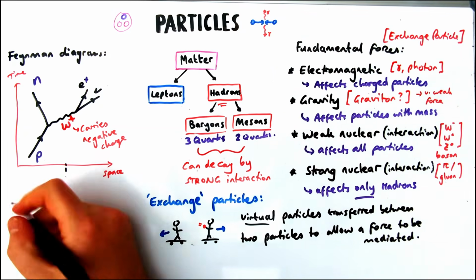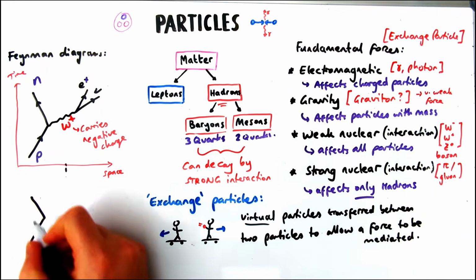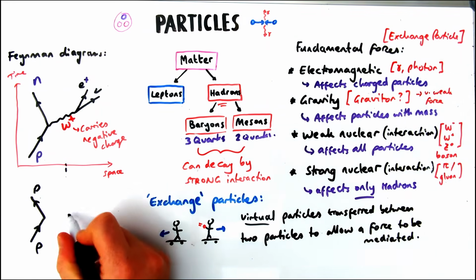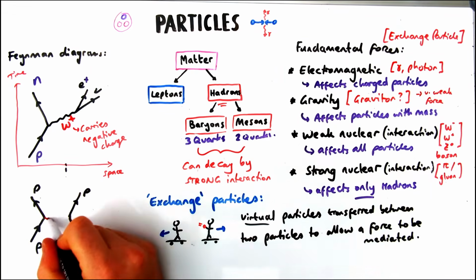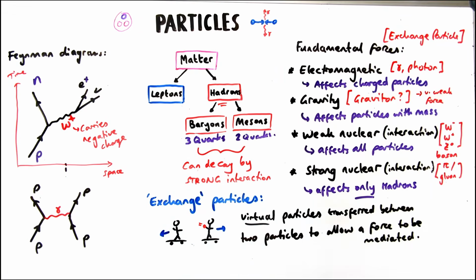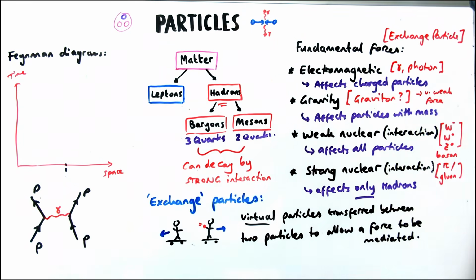So other types of Feynman diagram you can have: when two protons repel each other, you can also represent that on a Feynman diagram, showing the two protons at the start and at the end moving away from each other, and there's a photon exchange between them to show that a force has been exerted. Now in this case, obviously you've got two baryons on the left and right side. That's because there's no leptons occurring at all.